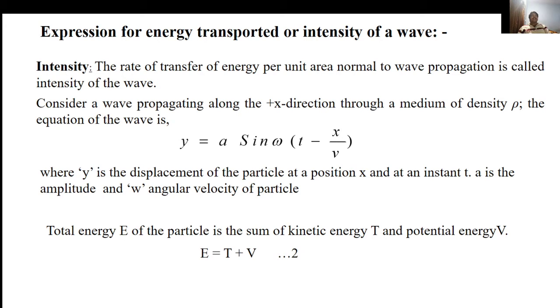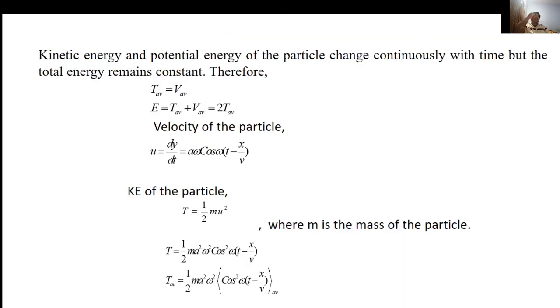The total energy E of the particle is the sum of kinetic energy and potential energy, or E equals T plus V. The kinetic energy and potential energy of the particle change continuously with time, but the total energy remains constant.